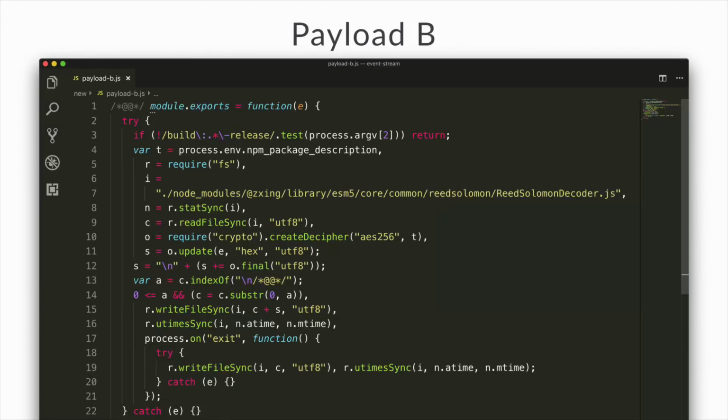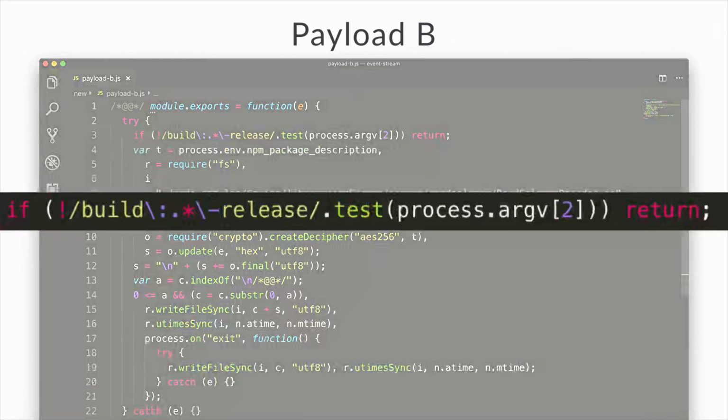So payload B does a little bit more. We're not going to go through it line by line; we're going to focus on a couple of things. It starts here. One thing to note is whatever this is, we'll get to in a second. If that is false, then we're just bailing out. So this is even further targeted. We're targeting a specific package, and depending on this condition right here, we're also bailing out if it's not exactly right. Now what we're actually looking for here is we're testing a regex against arguments passed on the command line, argv.